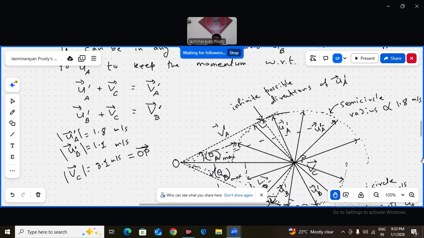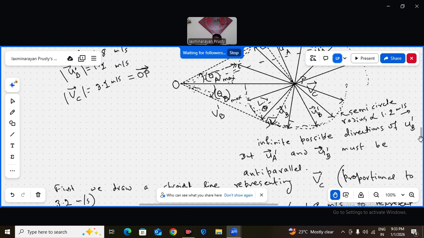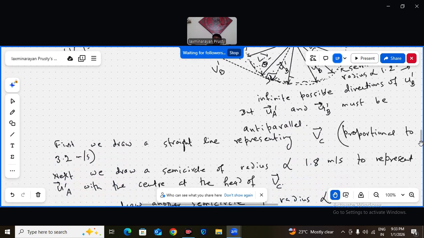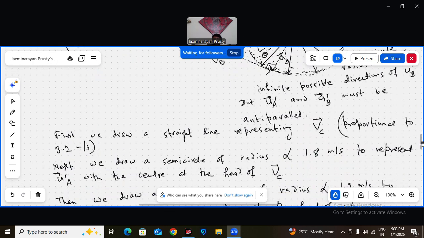OP bar represents VC bar. That means I have to choose such a scale in the graph that OP is proportional to 3.2 meter per second.